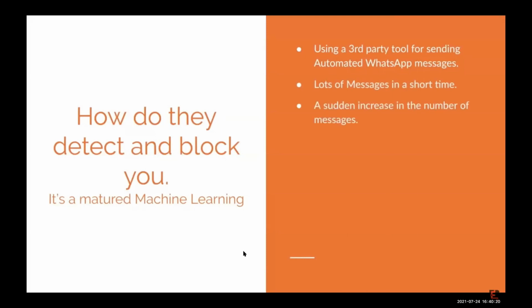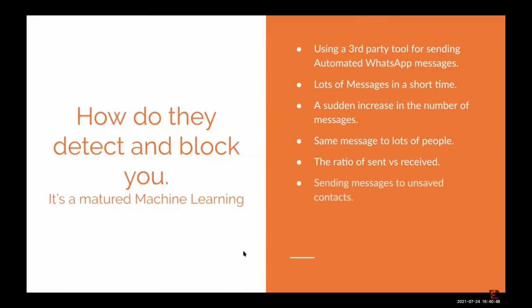Then when you increase the number of messages suddenly, so let's say daily you are sending 5, 10, 15, 20 messages, and one fine day you want to send 1000 messages, so then it's detected and then your number is blocked. So most of the time when people buy a new phone and then immediately try to send so many messages, their number can get blocked. Sending the same message to a lot of people, the ratio of sent versus received is very important. So when you send lots of messages but response is very less, then also your number gets blocked. Then when you send messages to unsaved contacts, then also your number can get blocked.